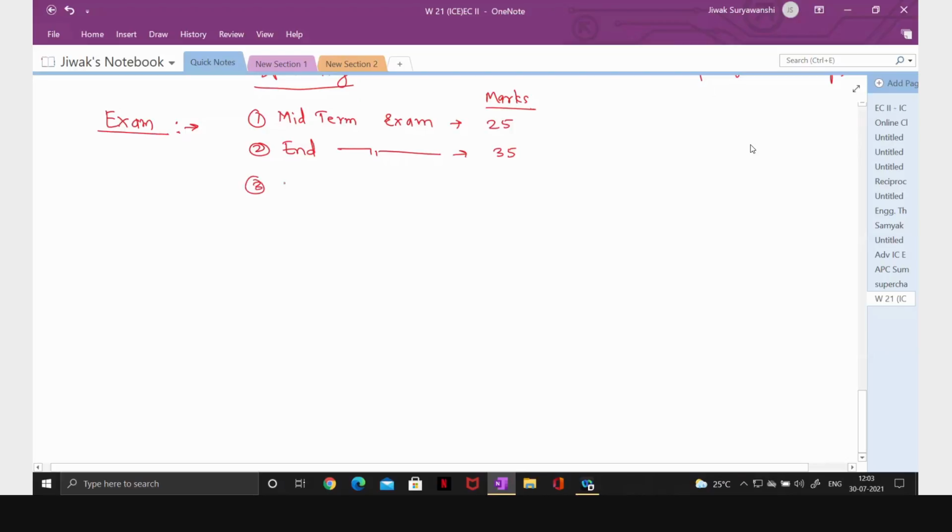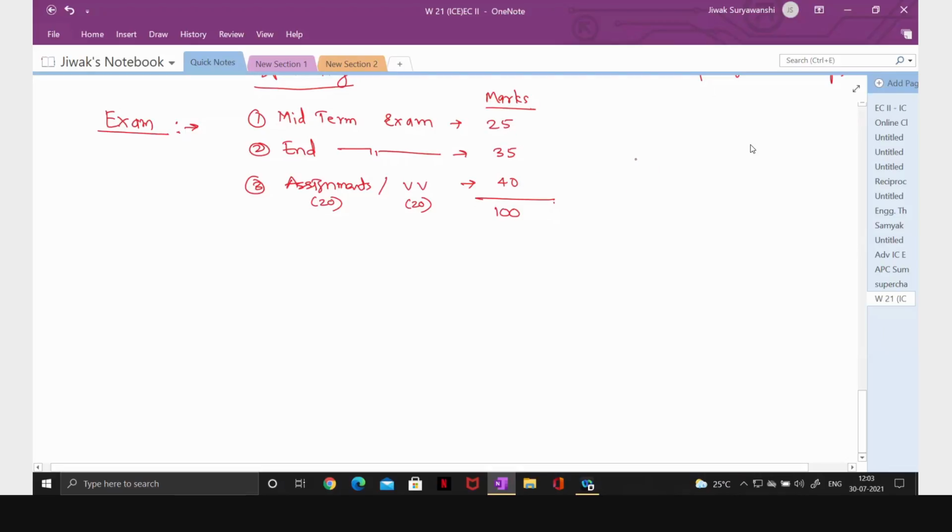Then there will be assignment, quizzes, okay, and viva. That is for 40 marks. So from this will be 20 marks and this will be 20 marks. So this is a total of 100.